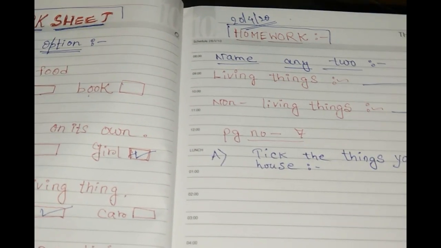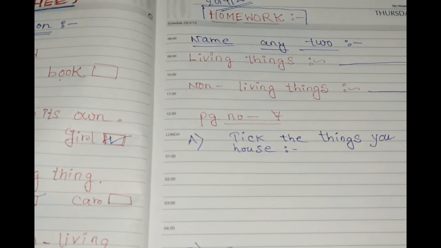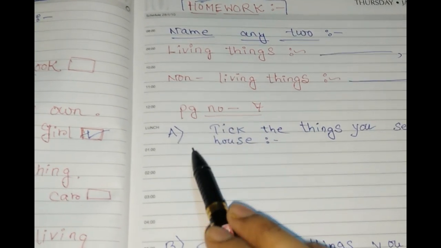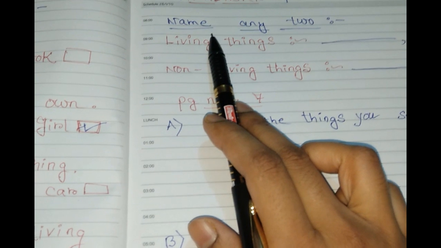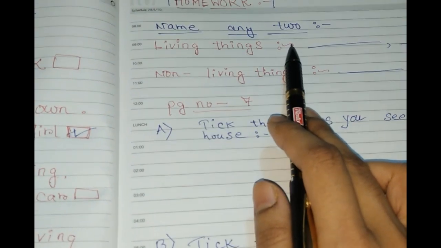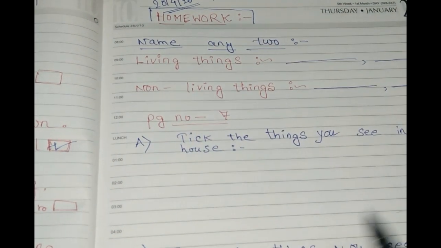What are the things you are going to see in the sky? So these are the things you can tick in your book from page number 7. And this homework you have to write in your copy, giving 2 examples of each: what are living things, what are non-living things. Okay, so this is your homework.